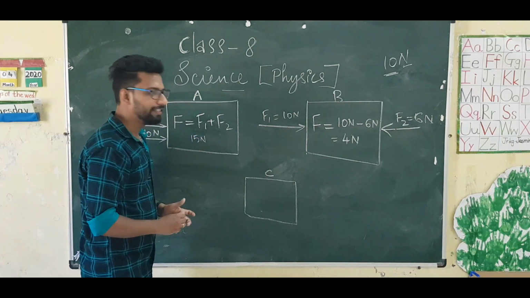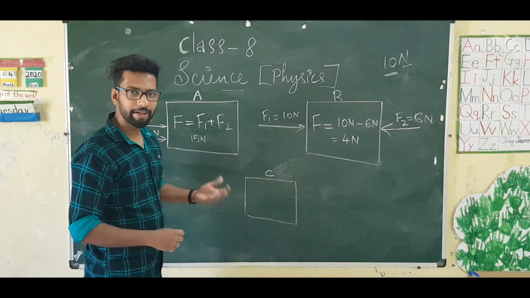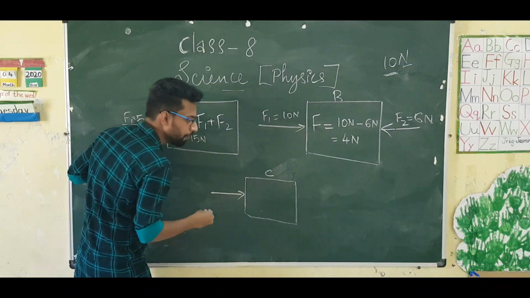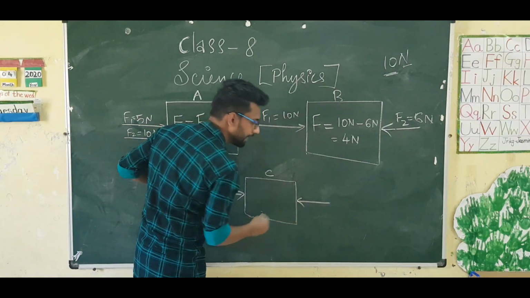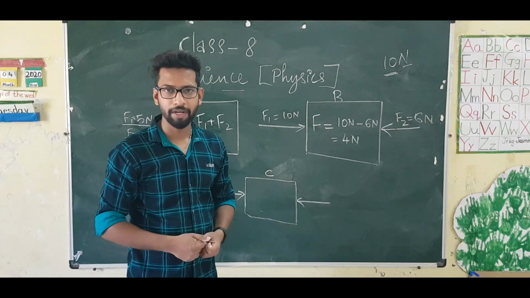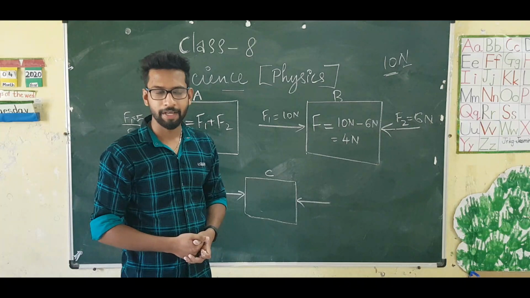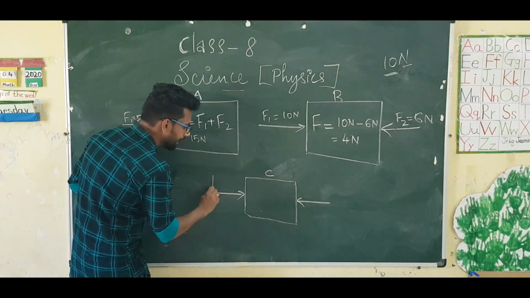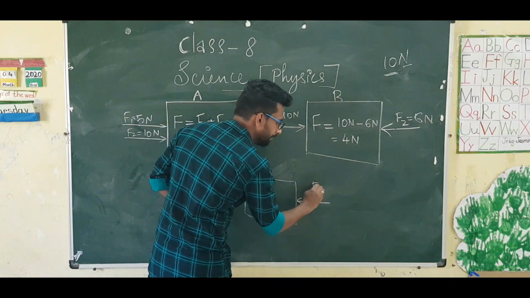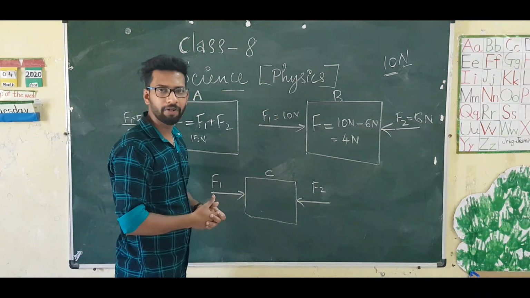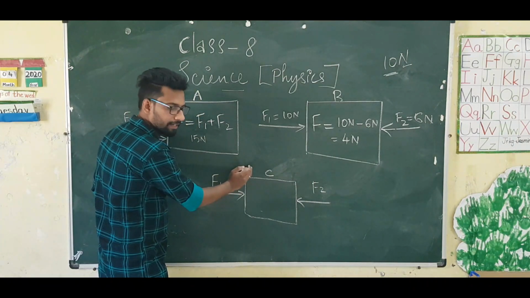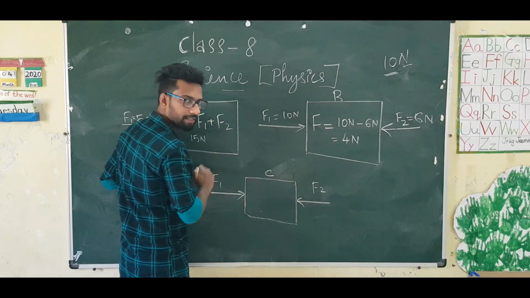And the third case. This is not mentioned in your textbook, but it's an application level question. Two forces are acting on an object in opposite direction, but the net force acting on the object is 0. Then what can we infer from that situation? The answer is both forces will be equal. The magnitude of both forces will be equal, but they are acting in opposite direction. For example, F1 is acting along this direction and F2 is acting along this direction.